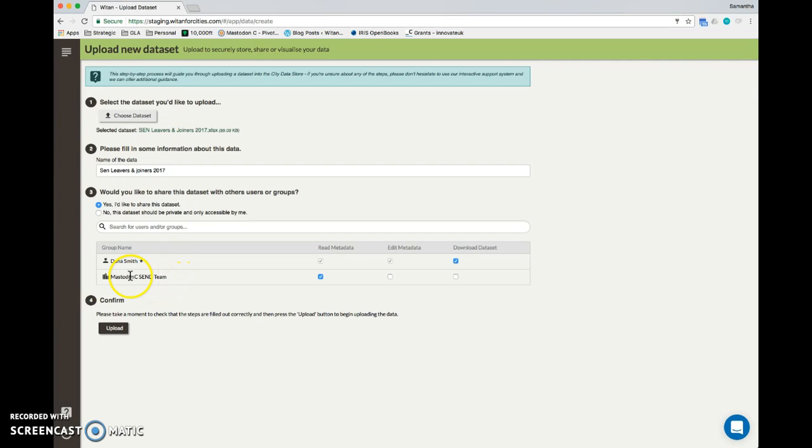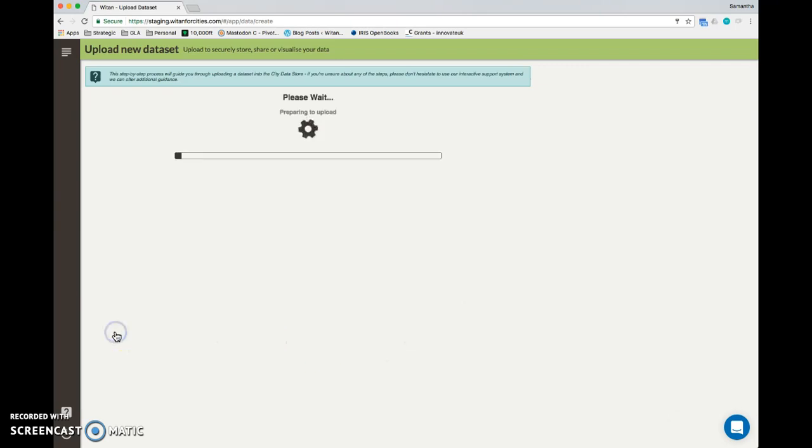So I select Mastodon C, and we can see here I have some options about what permissions I give them to share and access the data. So they can either read the metadata, I can allow them to edit the metadata, so they'd be able to go in and update the name of the file, and I can give them permissions to download the data set. So I'm actually going to give them permission to only download the data set at this point. I check everything and that I'm happy with it, and then I simply select upload.